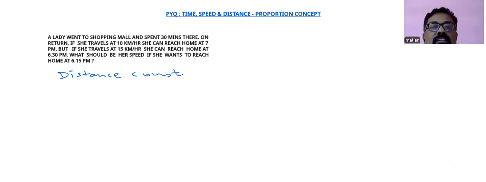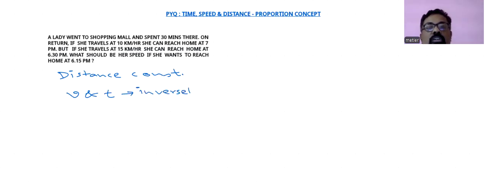So if distance is constant, what we can say that speed and time, they will be inversely proportional to each other. Means if speed increases, time will decrease.